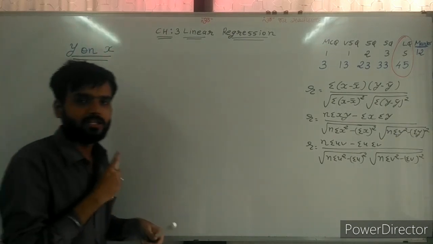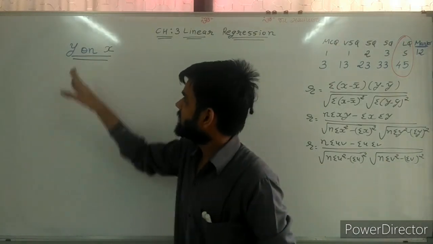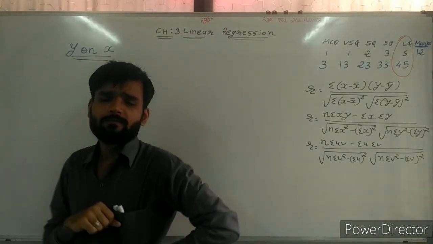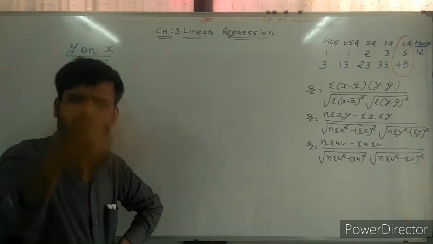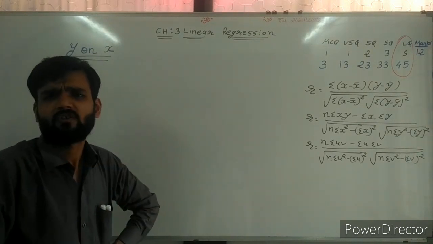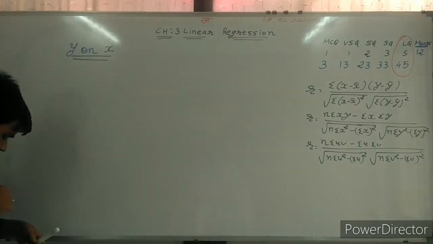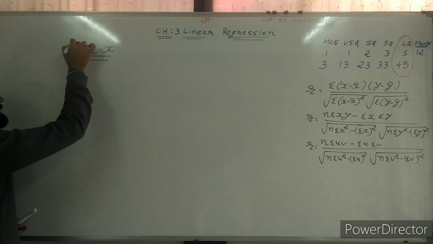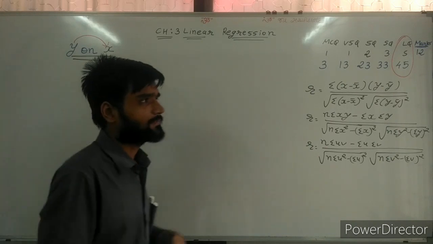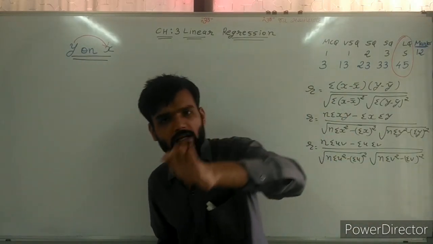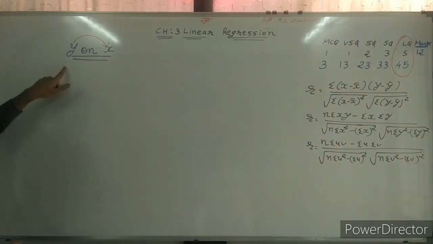We need to find the regression line y on x. Which is the regression line? In this chapter, your question is fixed: find the regression line y on x. Because here the assumption is that y depends on x. That is the assumption. So here y depends on x.